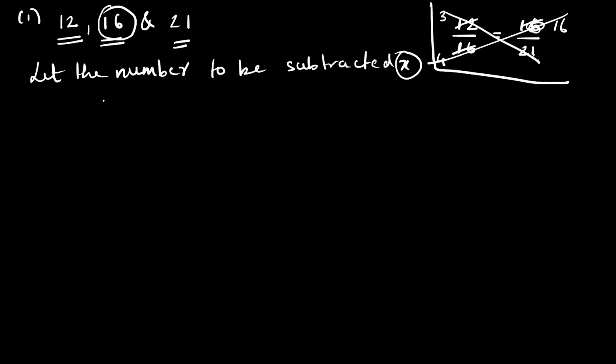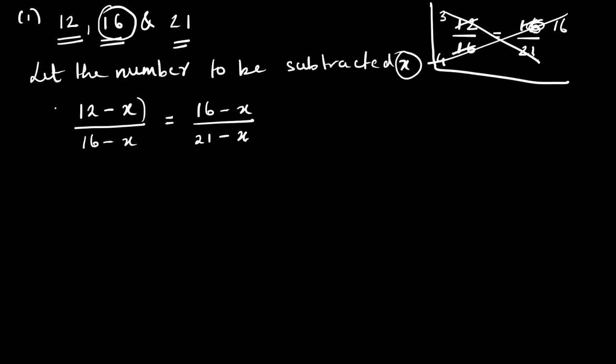If I subtract x from each one, they are in continued proportion. So how will I write them? 12 minus x upon 16 minus x is equal to 16 minus x upon 21 minus x.